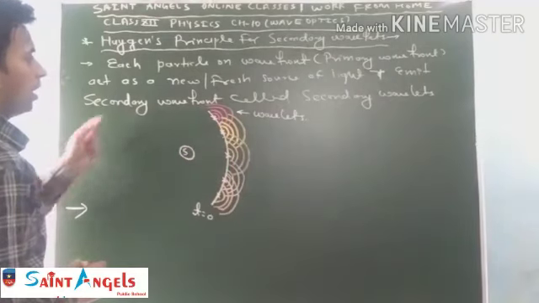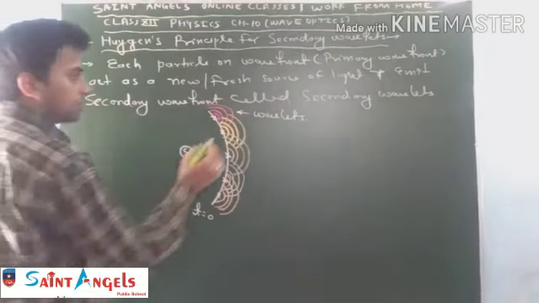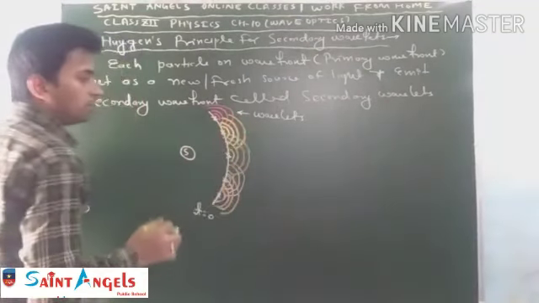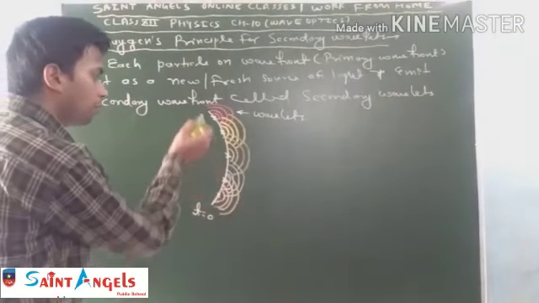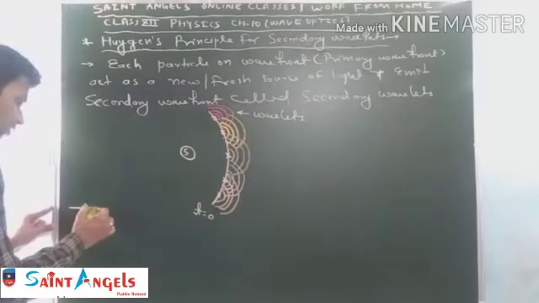Now Huygens states that the speed of these wavelets is the same as the speed of light or the speed of the primary wavefront.